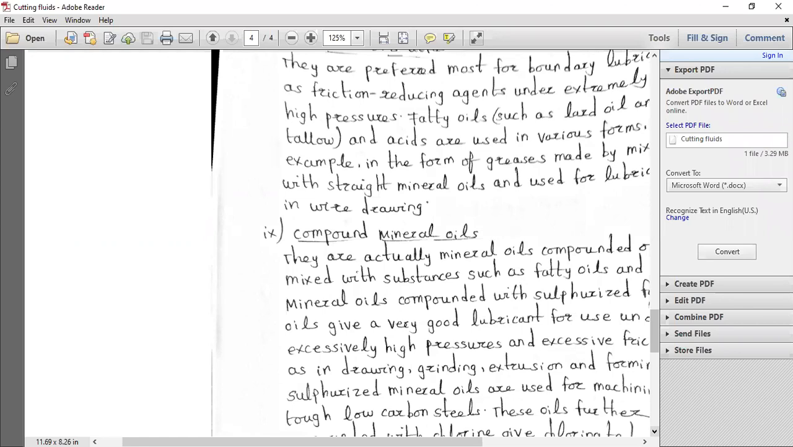Again, we have the other types of oils, the compounded mineral oils. These oils are compounded with chlorine. They're known as chlorinated compounds. Use of this particular chlorinated compound in metal cutting or metal machining promotes the anti-weld characteristics. Anti-weld means the chip will not stick to the tool, because it will prevent the problems of built-up edge. It prevents the problems of built-up edge.